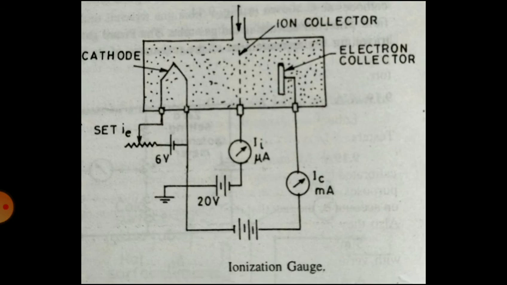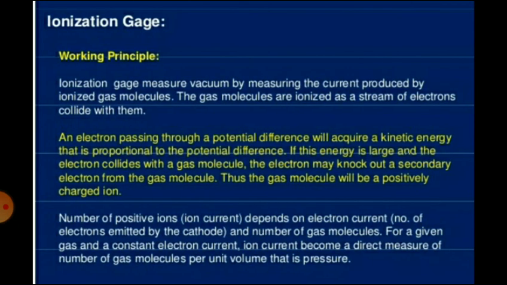The positive ions are attracted by a negatively charged electrode which collects them and carries the ion current. Therefore, if IE is kept constant, the meter carrying current II can be calibrated in terms of the pressure of gas. So that is the working principle.